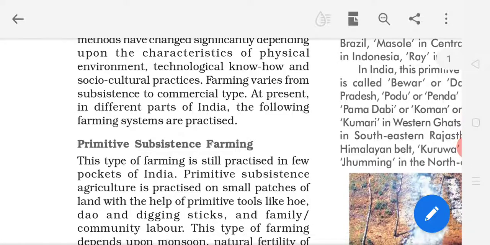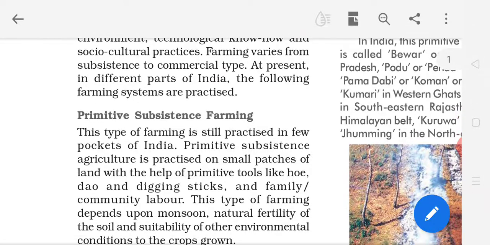Farming varies, here varies means different, from subsistence, underline subsistence, to commercial. There are two types of farming: subsistence farming and commercial farming. At present, in different parts of India, the following farming systems are practiced. So in our country we can see the different types of methods and systems the people practice in their regions. So first of all we'll read primitive subsistence farming.